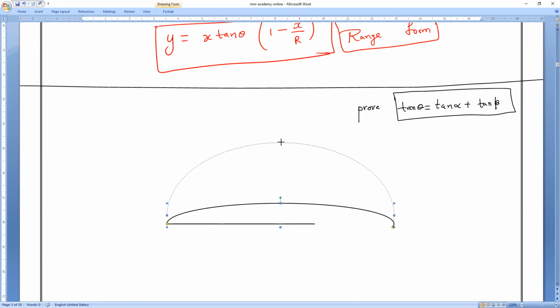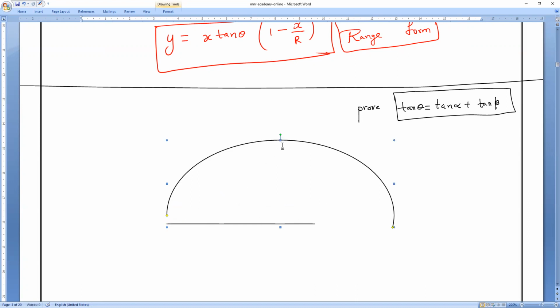Let me take a big projectile motion. But this one is not good. I think better we can go with a normal one. So you can draw a projectile motion now.